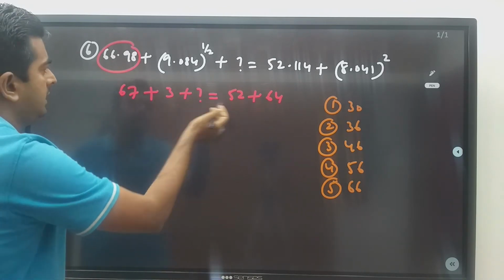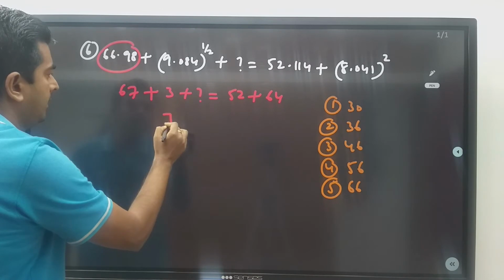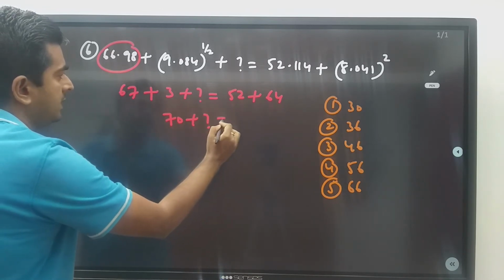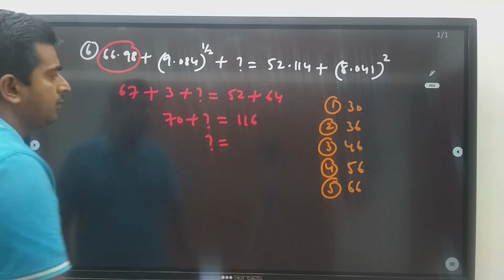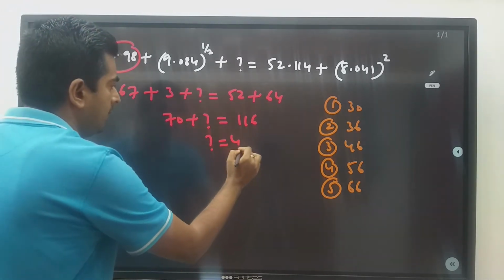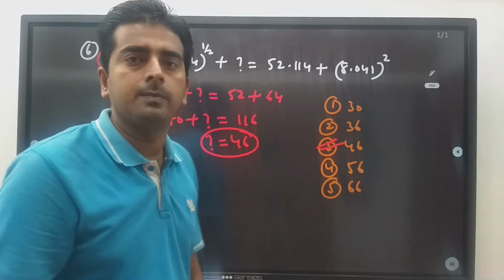This is how much? 3 plus 3 is 6. Okay, so this is 70 plus question mark is equal to 116. So what is the value of question mark? 116 minus 70, 46. My answer is nothing but third option.